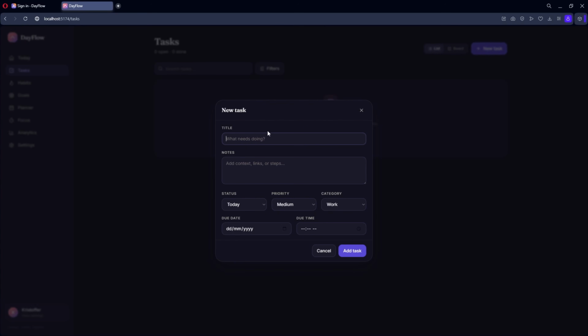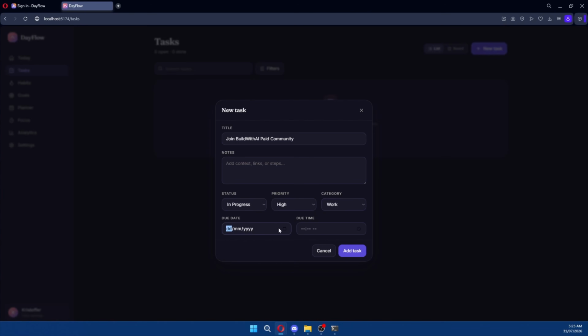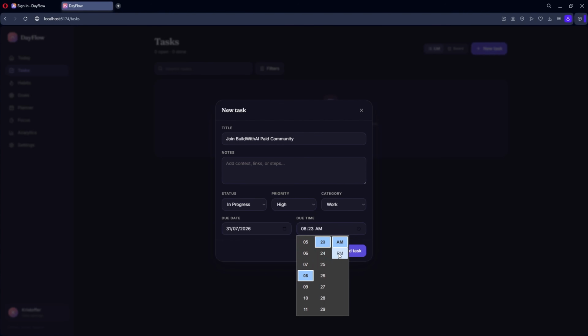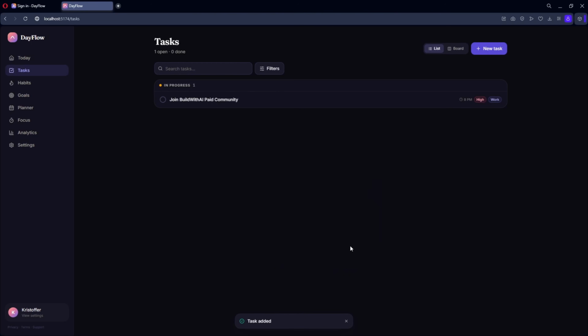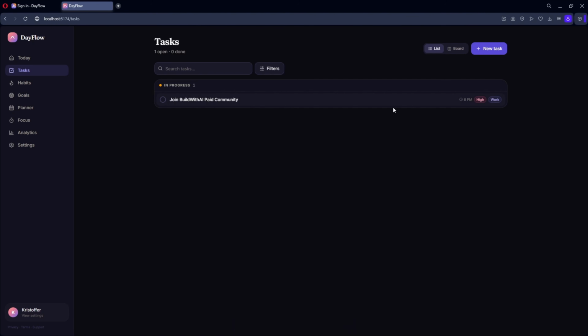Okay, next I'll try creating a new task. The task form still includes a title and description, but it also lets me choose the task status, priority, category, date and due time. I'll make this an in progress high priority work task and give it a deadline. And there are quite a few fields here, but they are arranged cleanly enough that the form doesn't feel overwhelming. And once I add it, the task appears immediately in the correct section. And there are also those labels that we selected earlier on the right side. So now let me see what happens when I click this check button to mark this task as completed. Nice, the status changes instantly.